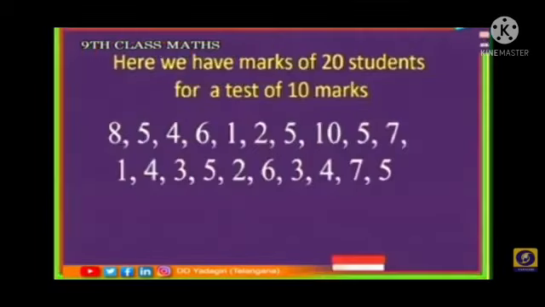So here we have the marks of 20 students for a test of 10 marks: 8, 5, 4, 6, 1, 2, 5, 10, 5, 7, 1, 4, 3, 5, 2, 6, 3, 4, 7, 5.